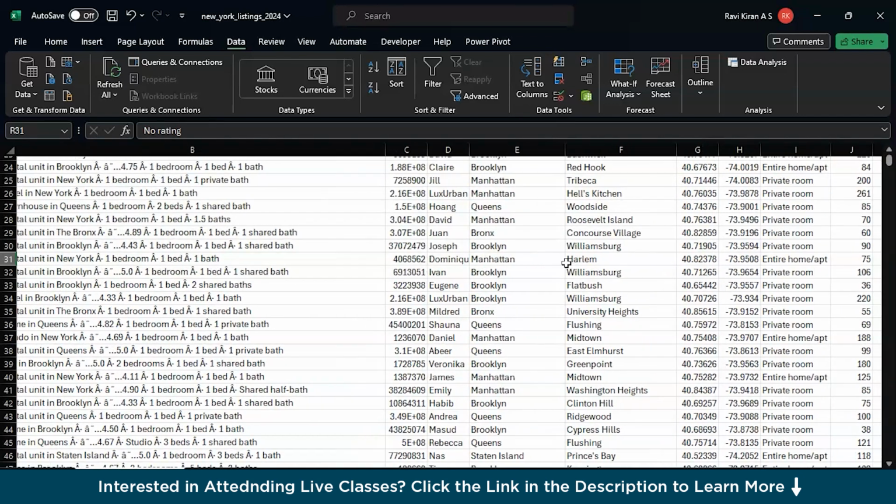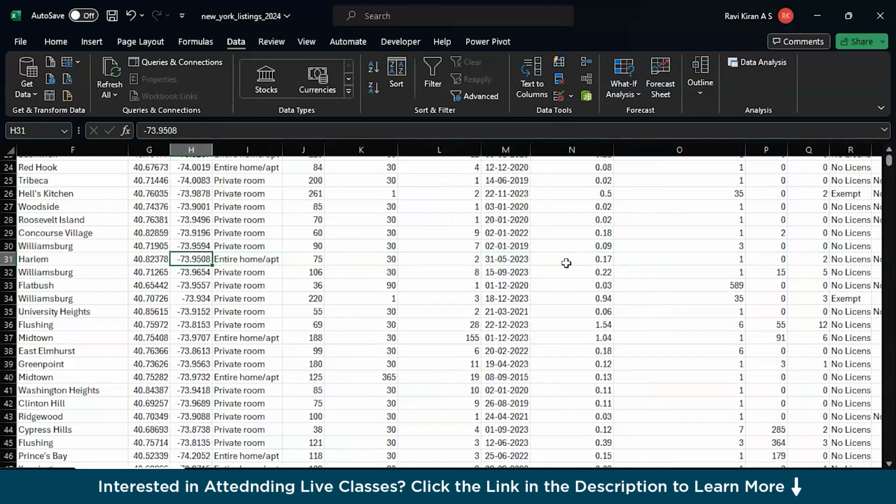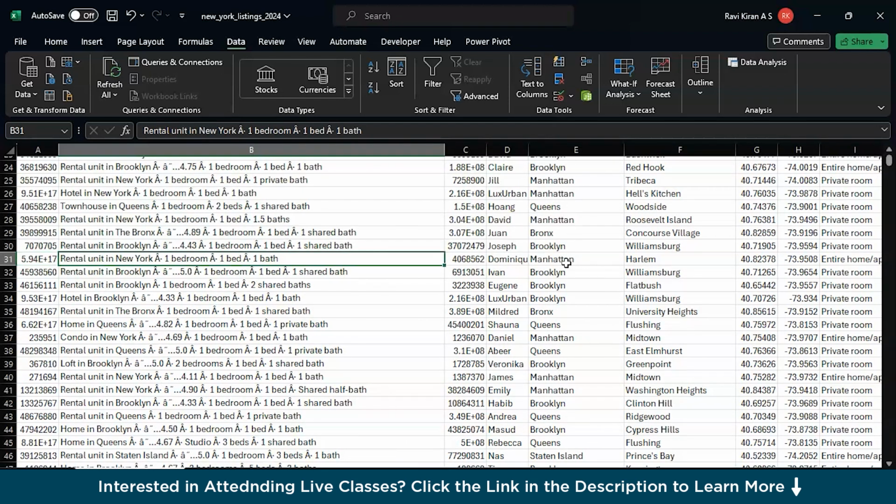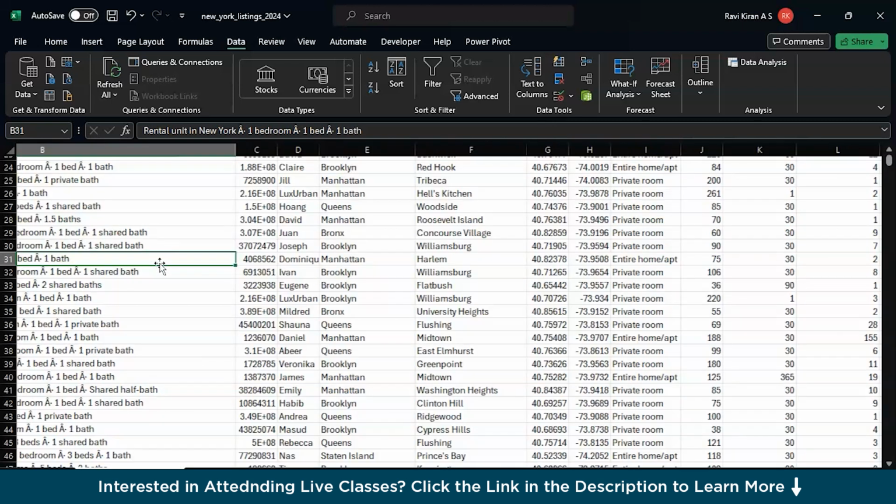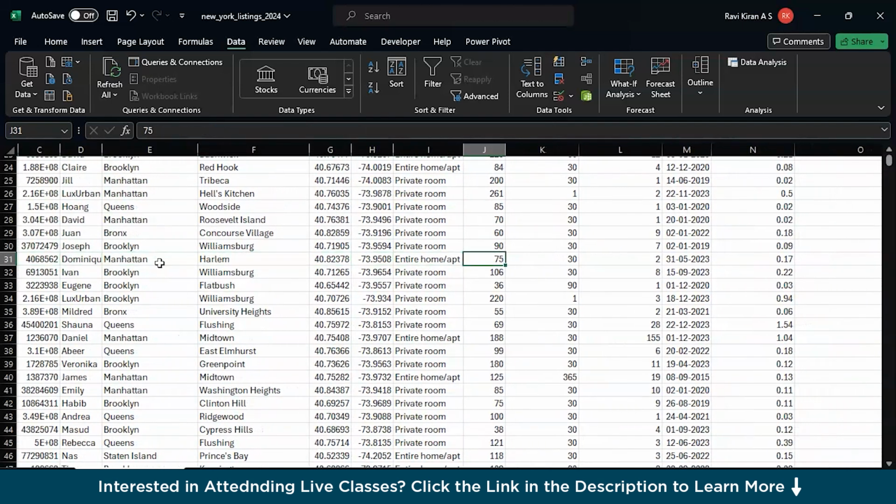And if you go across the same row and come to column B, you can see we have a rental unit in New York, and all of a sudden we have one bedroom, one bed, one bath, right? So we don't have a combination of rating here. And if you check out cell B30, you have the rating and the configuration. In such scenarios, if you try to split the cell, you might end up with discrepancies in the data set, right?